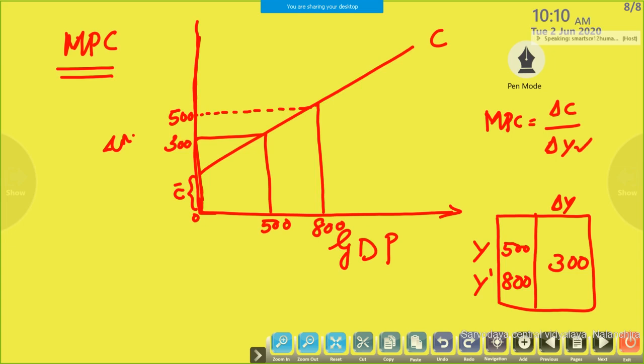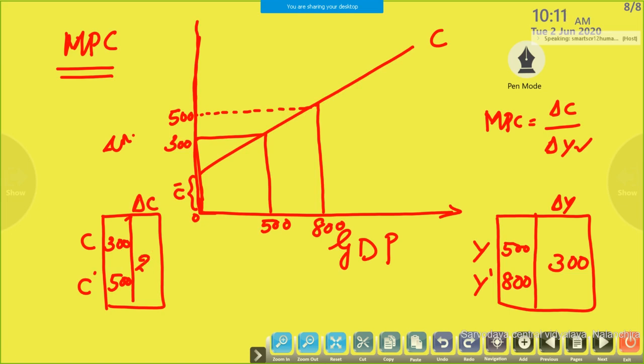Okay. Then again you have to make a schedule for consumption. That is the initial level C. Initial level C is 300. The new level C, that is C dash, is 500. What is the additional level of consumption? The additional level of consumption is 200. So this also we got. So delta Y is 300 and delta C is 200.